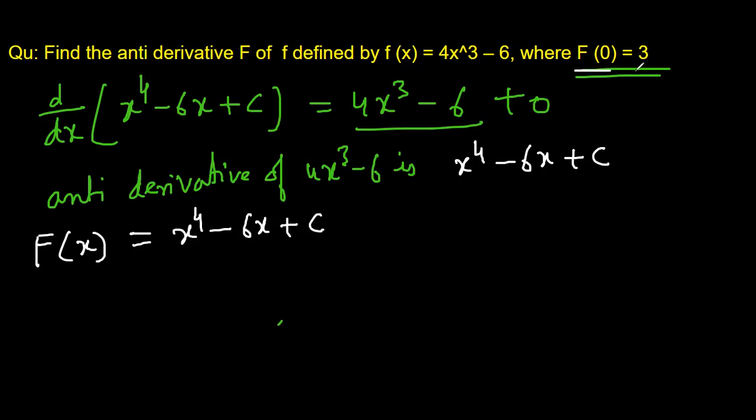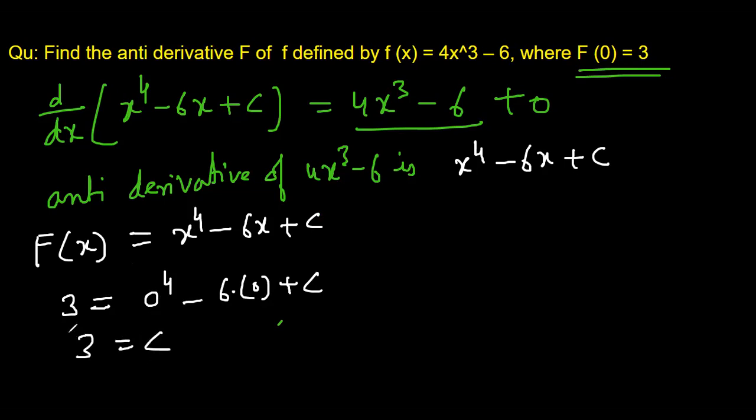We need to find c using this information, F0 is equal to 3. Putting x equal to 0 gives 0 to power 4 minus 6 into 0 plus c. So 3 is equal to c. The value of c is 3, satisfying this condition.